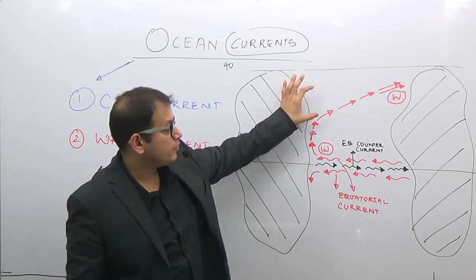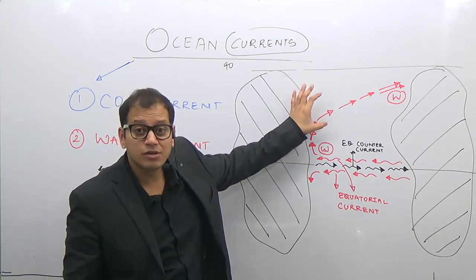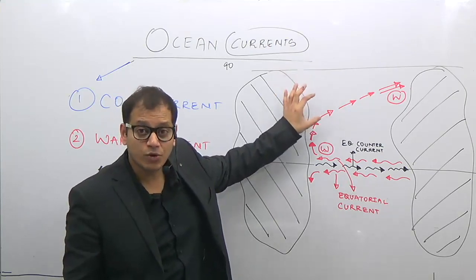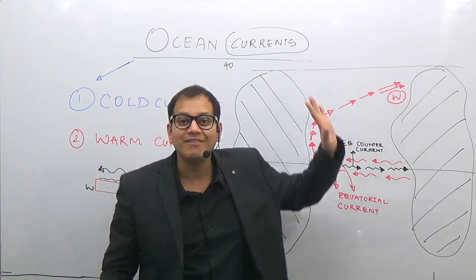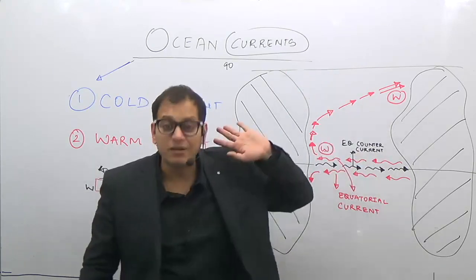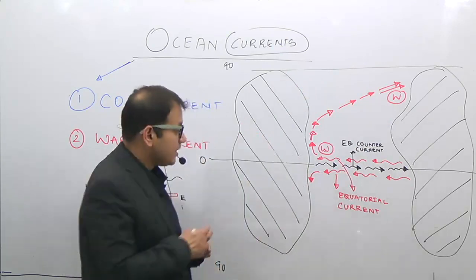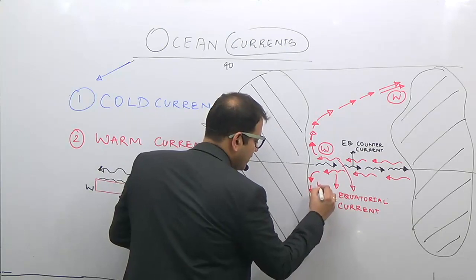After that, the warm current will rise up in the northern hemisphere. It will come under the influence of westerly winds, and due to the Coriolis force, it will deflect to the right, and this area in the world will be having a warm current. Similarly, there will be a warm current here. So this is an area where there is a warm current.